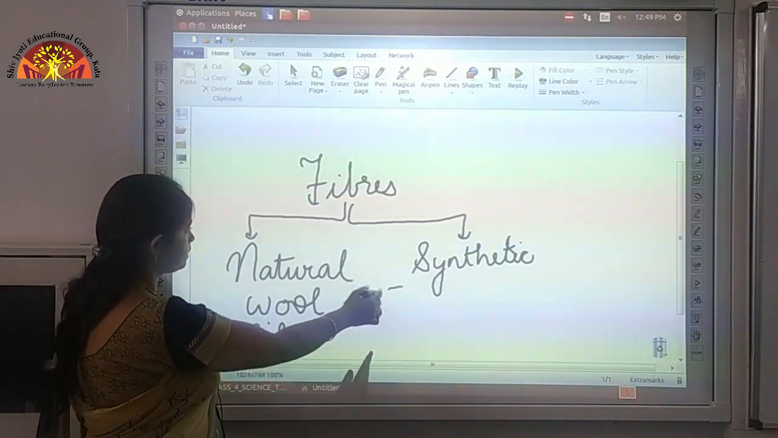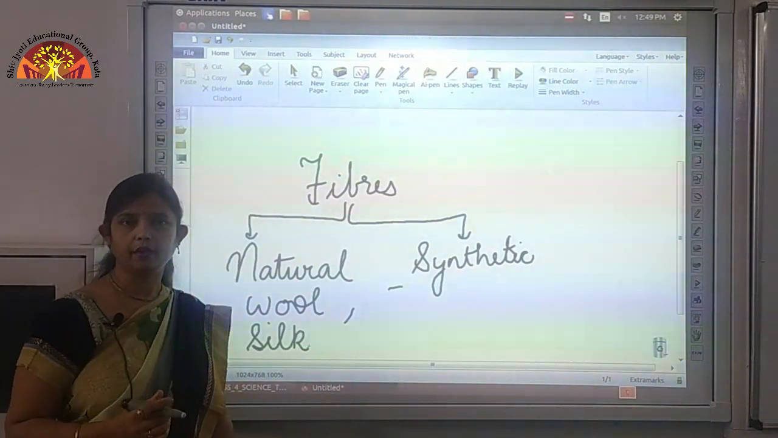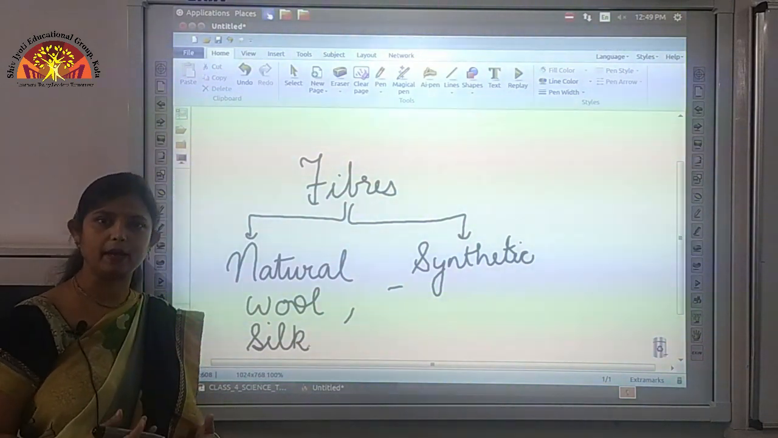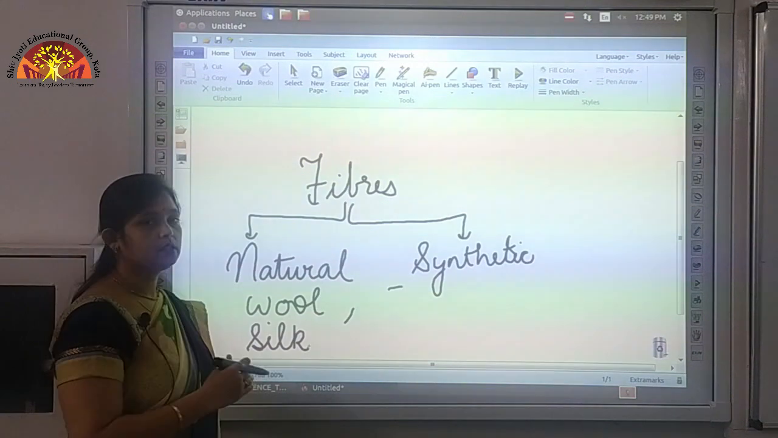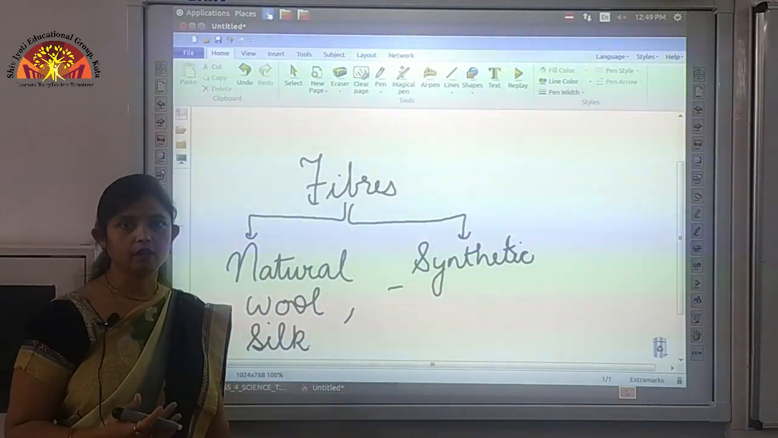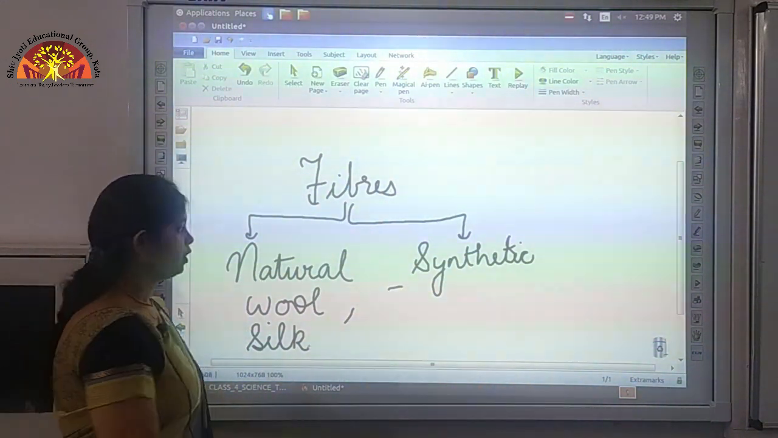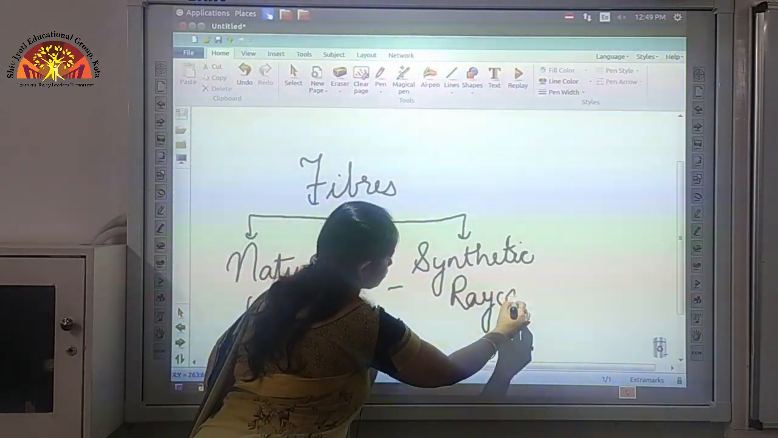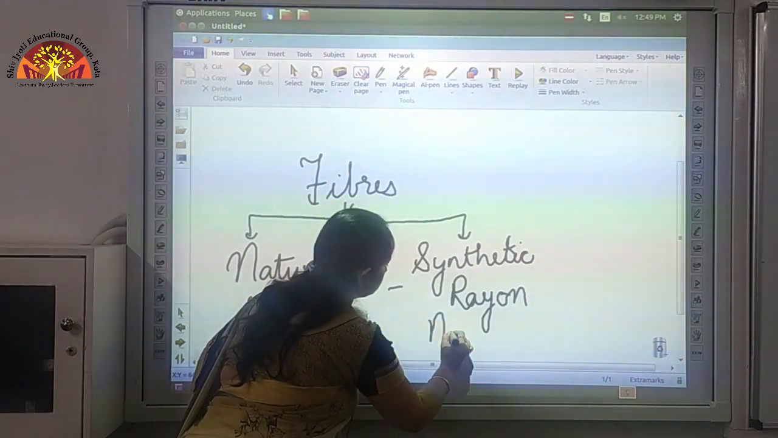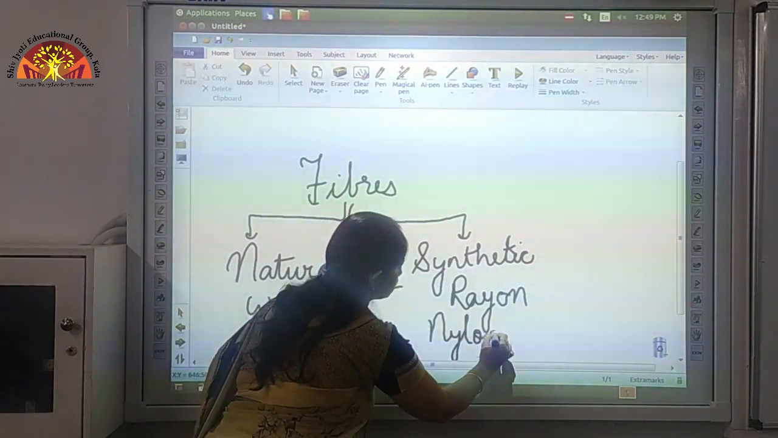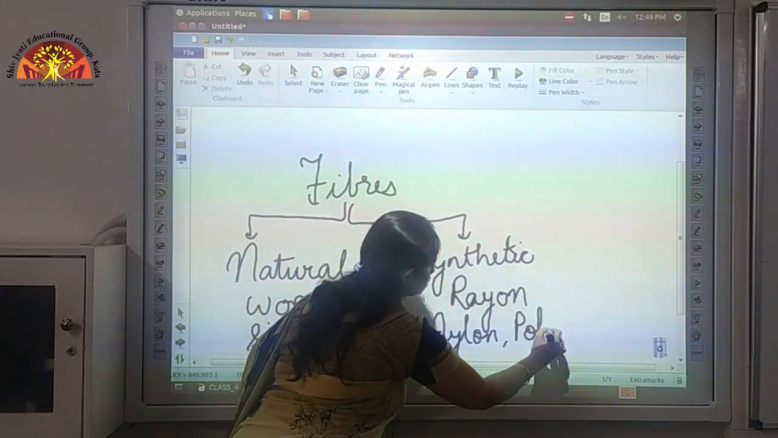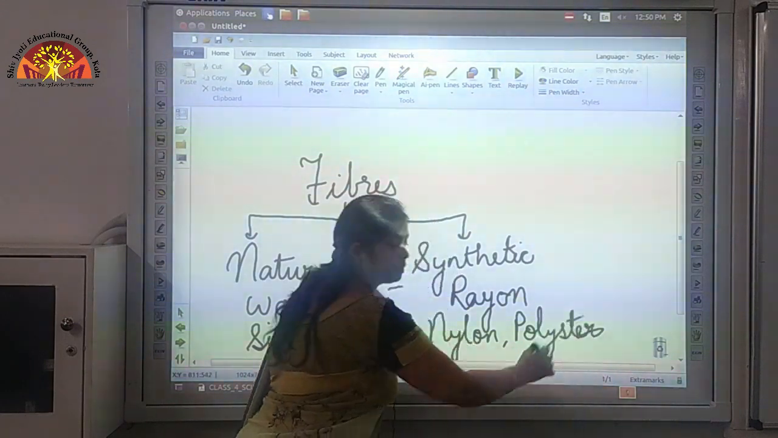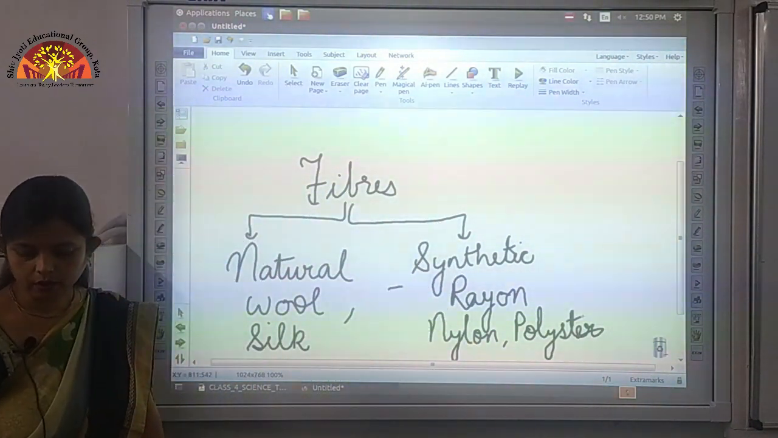Now we come to the synthetic fibers. Synthetic fiber here means the fibers that are made synthetically by man. They are also called man-made fibers. Now these fibers are stretchable, they are wrinkle free and they are waterproof. Some examples are rayon, nylon and polyester. These are some of the synthetic fibers.